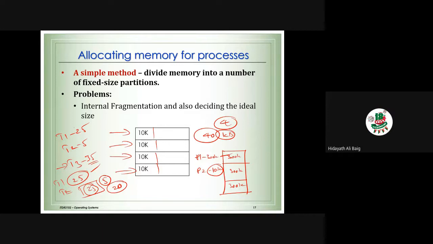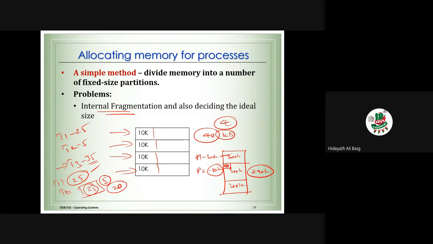Yes. In the same way, if you look at my example here, we divide the memory into 300K, 300K, 300K, but process 2 wants just 10K, a small portion. The remaining 290K is wasted. Now this extra memory which we are giving to the process, even if it is not needed, is called internal fragmentation.